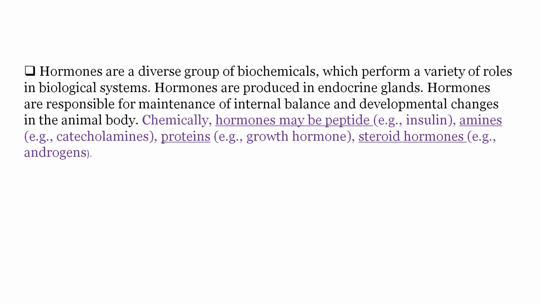Hormones are a diverse group of biochemicals which perform a variety of roles in biological systems. Hormones are produced in endocrine glands. Hormones are responsible for maintenance of internal balance and developmental changes in the animal body. Chemically, hormones may be peptides, e.g., insulin, amines, e.g., catecholamines, proteins, e.g., growth hormone, or steroid hormones, e.g., androgens.